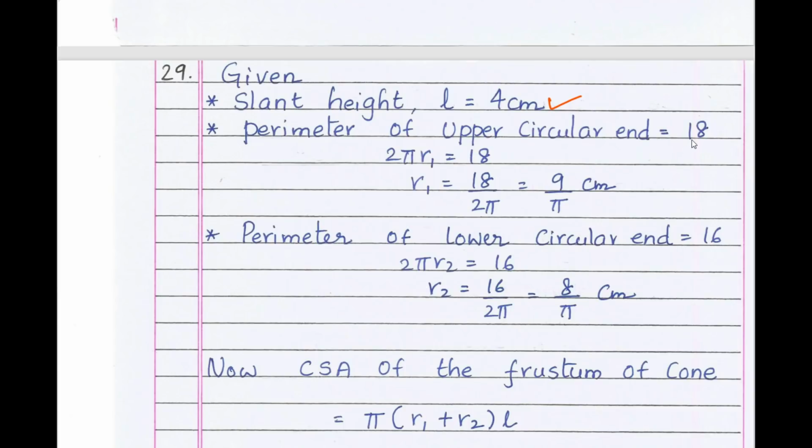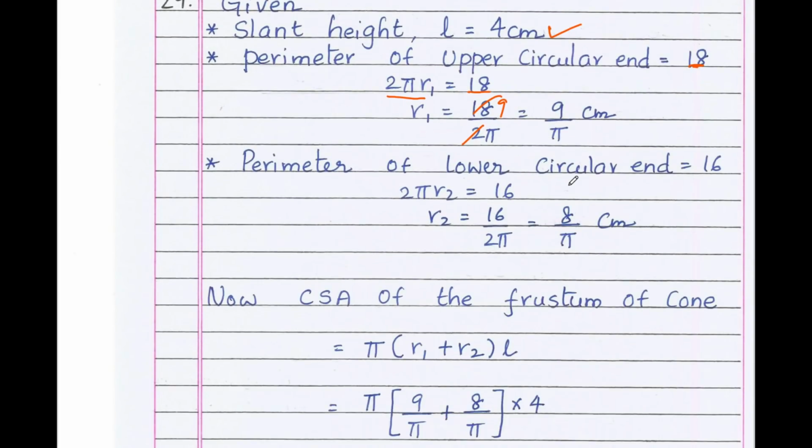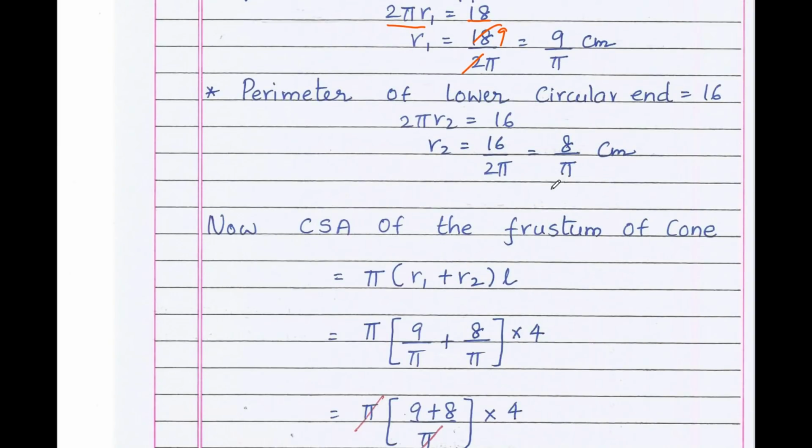Perimeter of the upper circular end is what? 18. What is the perimeter or circumference of the circle? 2 pi r equals 18. r1 equals 18 by 2 pi. 2 ones are 2, 9s are 9. What do you get? r1 equals 9 by pi. In the same way, perimeter of the lower circular end is 16. What is the circumference of the circle? It is 2 pi r2 equals 16. r2 equals 16 by 2 pi. 2 ones are 2, 8s are 8. What do you get? 8 by pi centimeter.